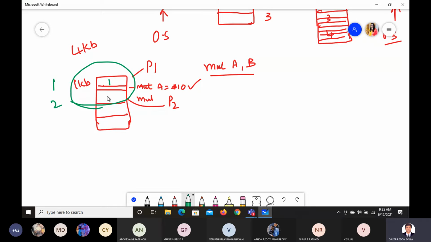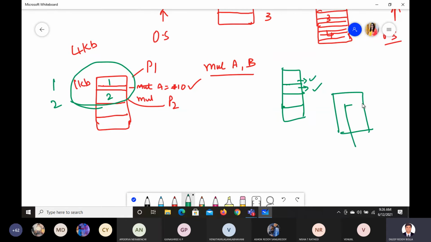So this is page 1, this is page 2. Now when you are trying to use non-contiguous memory, and when we are using the concept of paging, what is happening? There is one line located here, one line located here. They are different pages. Let us say I am trying to solve one problem in the notebook. This is your notebook. I am trying to solve one problem. What happened? The last line of the page is not sufficient, so I use the next page for the answer.